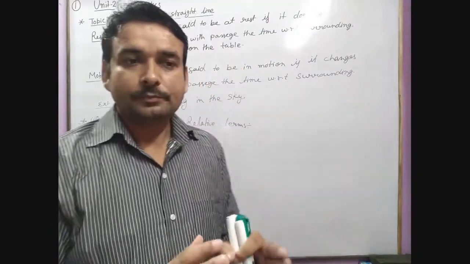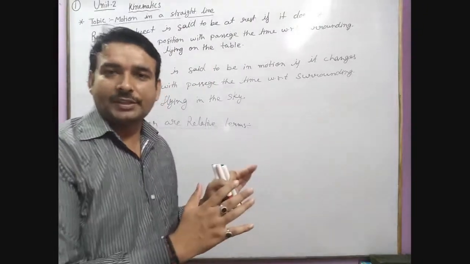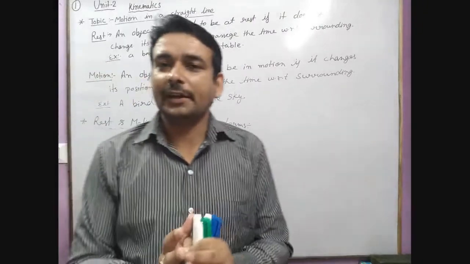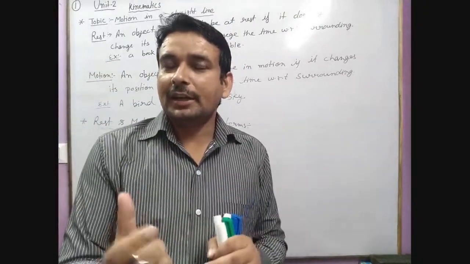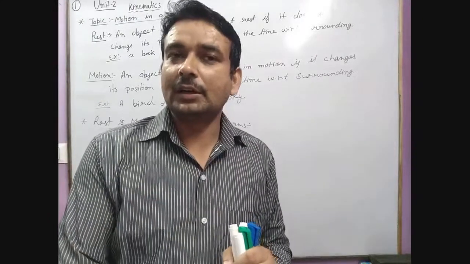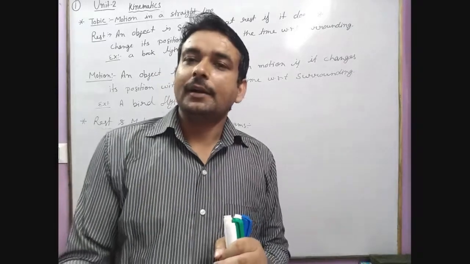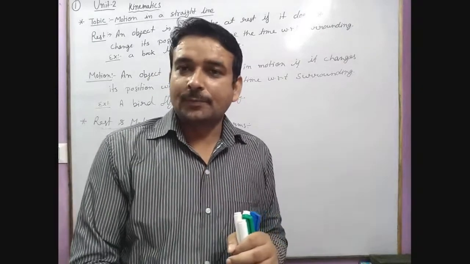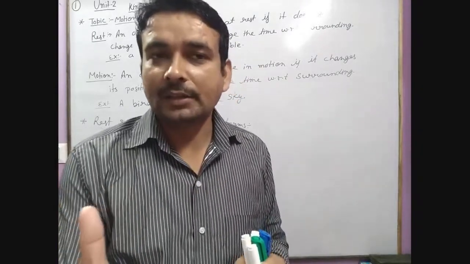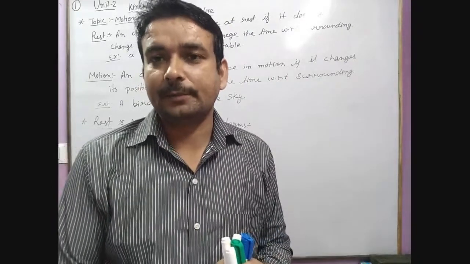So there are two situations: first, the reference point is the surrounding of the person inside the earth, and for the other reference point, the earth and its solar system.